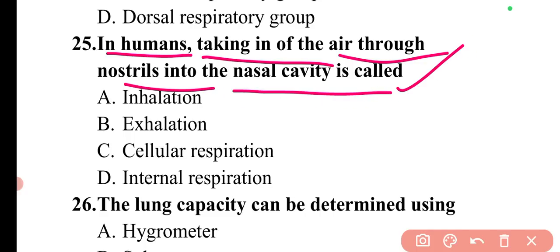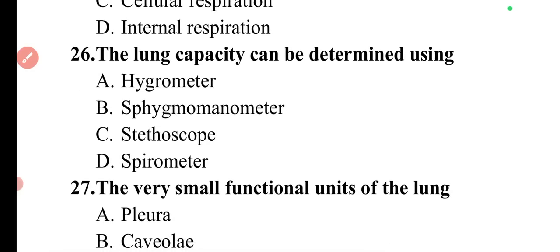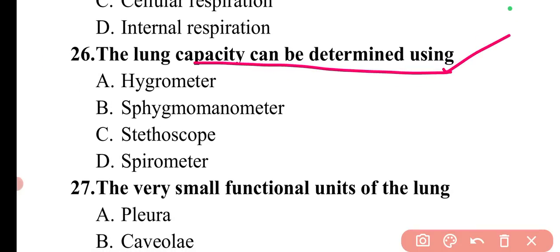So in humans, simply taking air into our body is inhalation, and expelling out of the air is exhalation. Next question is the lung capacity can we determine using? So we can determine the lung capacity by using spirometer. So here option D is correct.